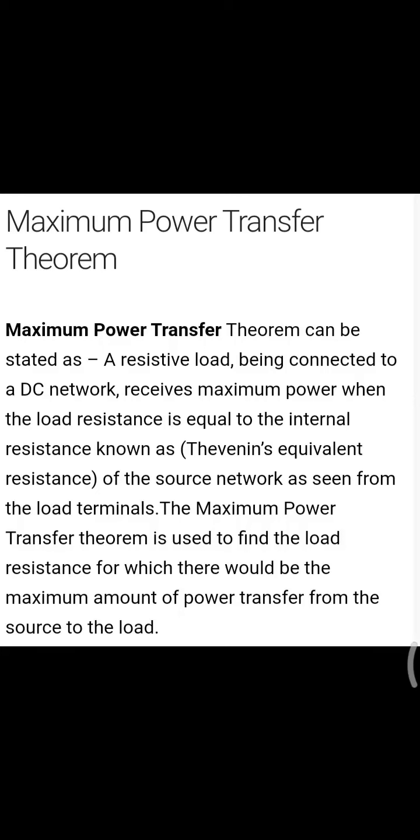So, good morning, students. In our last class, we discussed the compensation theorem. In today's class, we are going to discuss the maximum power transfer theorem. So, let's start the discussion of this maximum power transfer theorem.